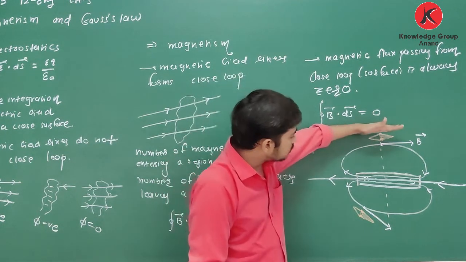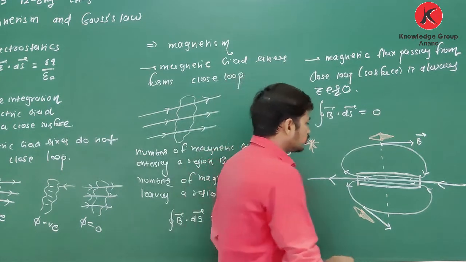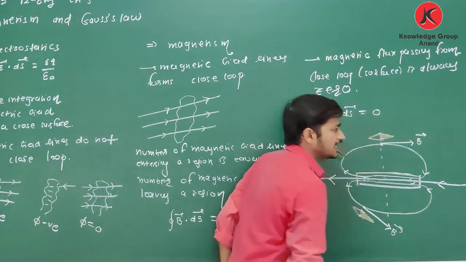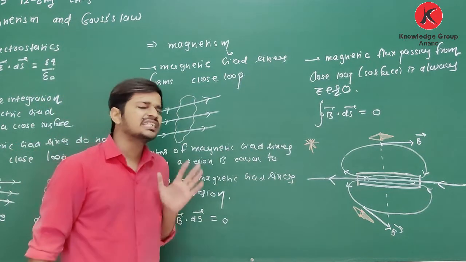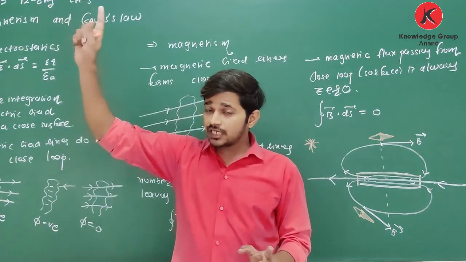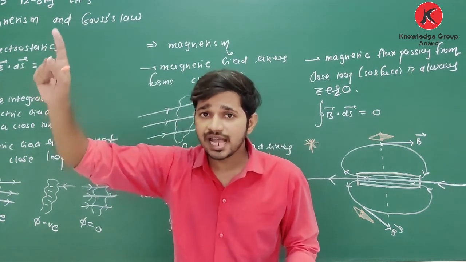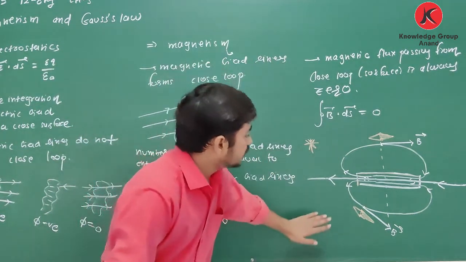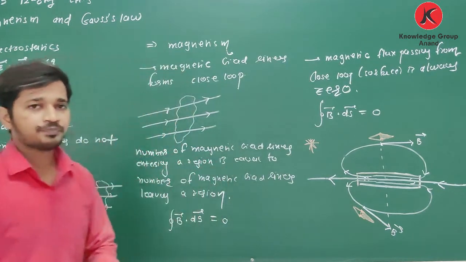In this case it is horizontal, in this case it is not horizontal. So you have to remember this point. Magnetic needle aligns in the direction of magnetic field, like electric dipole rotates and tries to align in direction of electric field. This is one extra point that you have to remember.